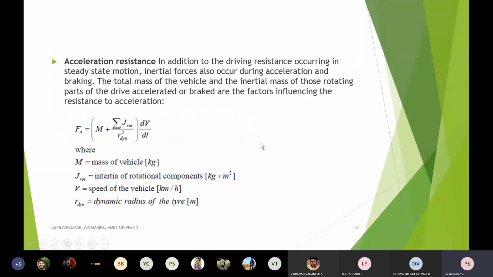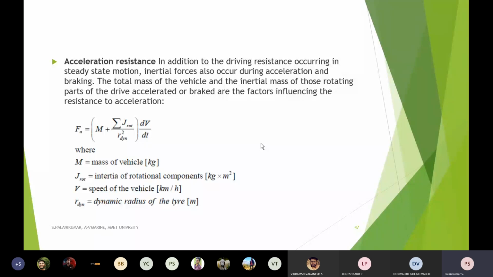Another very important thing: three forces we have calculated. The fourth important force acting against the tractive force is acceleration resistance. As I already told, during the movement of the vehicle, if you want to increase speed, or if you are applying the brake, the vehicle offers some force. Applying a brake means sudden deceleration, and if you want to increase the speed, acceleration will happen. For both of these, the vehicle offers a resistance.